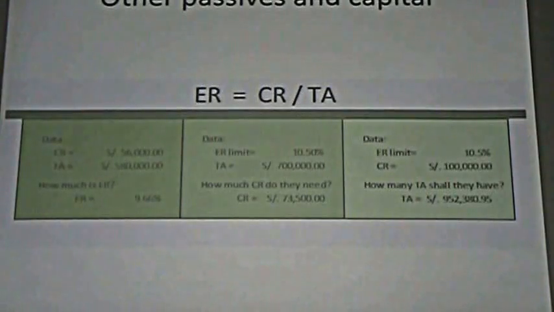Here you can see this ratio, and we have three alternatives. Here you need two data to determine the other one. Here you have three variables. If I give you two data, you must estimate the other one. We have here three alternatives of problems that I can present you in the practice. I can give you information about capital and reserve and total assets.